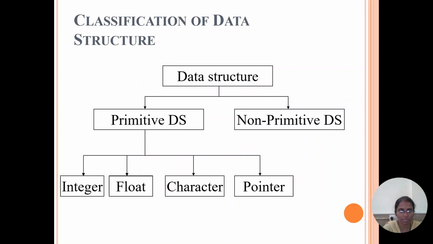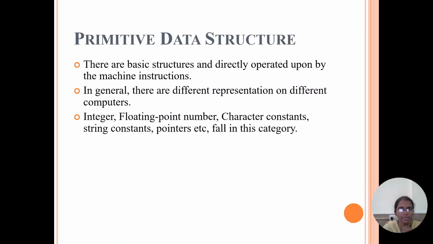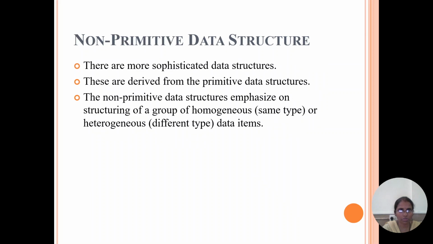First we have to discuss the primitive data structures. These are basic structures and are directly operated upon by the machine instructions. In general, there are different representations on different computers. Integers, floating point numbers, character constants, string constants, pointers and so on. These are all categories of the primitive data structures.